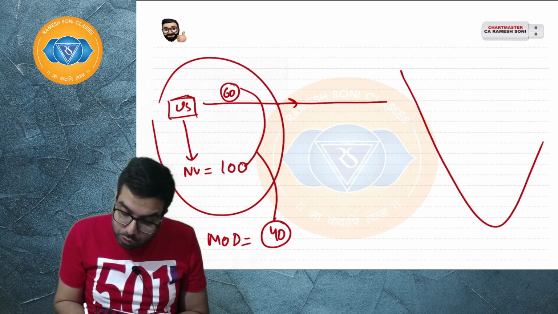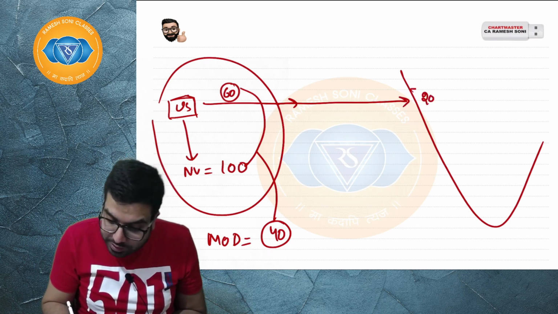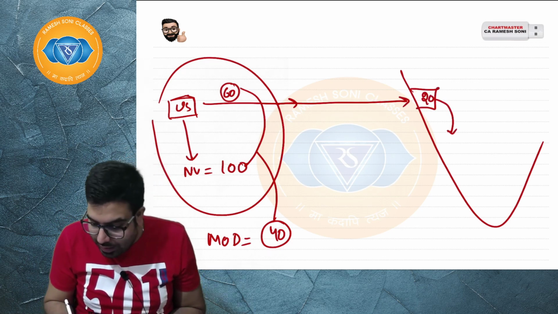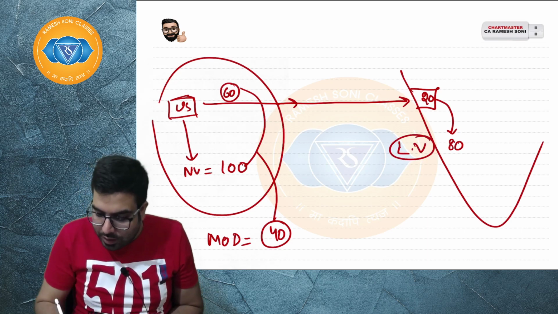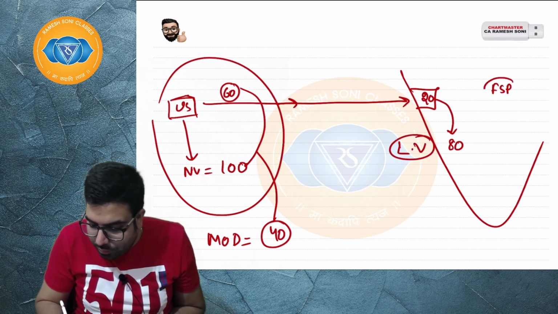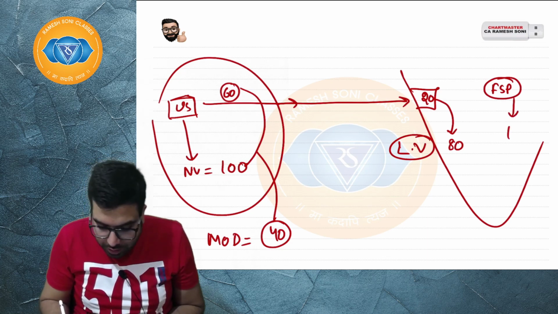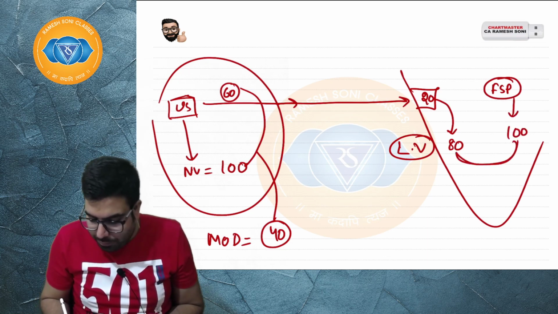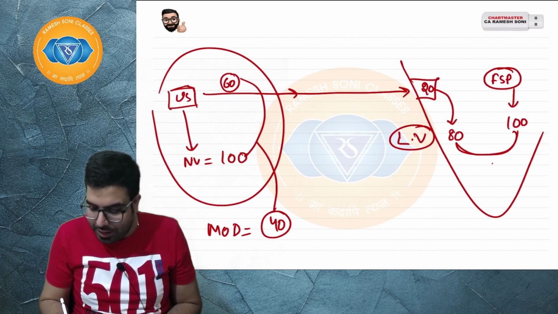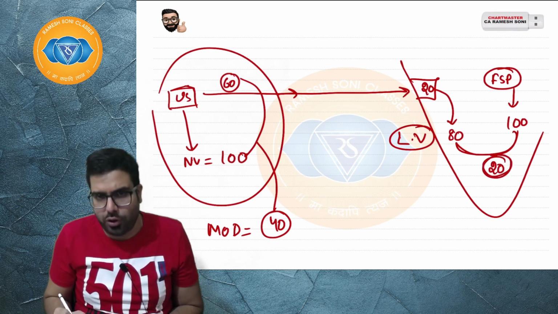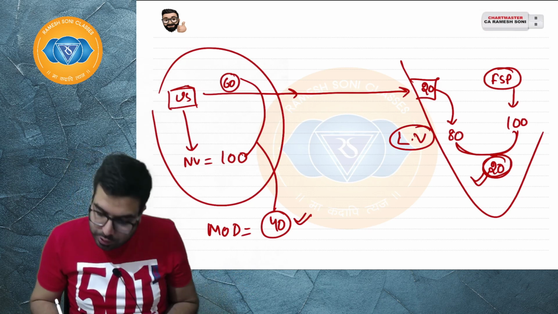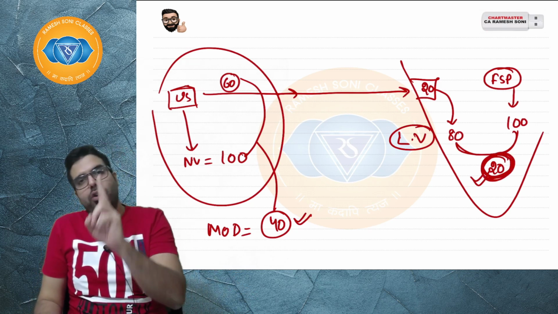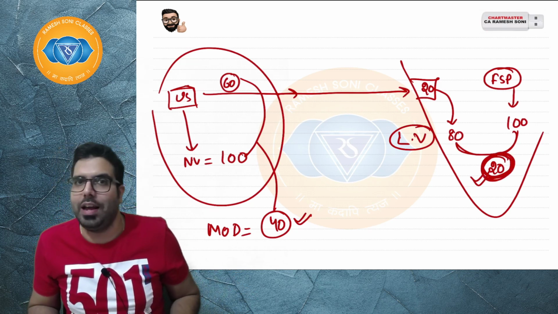Sir, when these goods reach India, 20 rupees custom duty is charged, and the landed value is 80 rupees. Sir, the fair selling price of the Indian industry is 100 rupees. So the injury margin to the domestic industry is only 20 rupees. Injury margin or margin of dumping, whichever is lower, so you will charge only 20 rupees as anti-dumping duty. I hope everyone is clear.